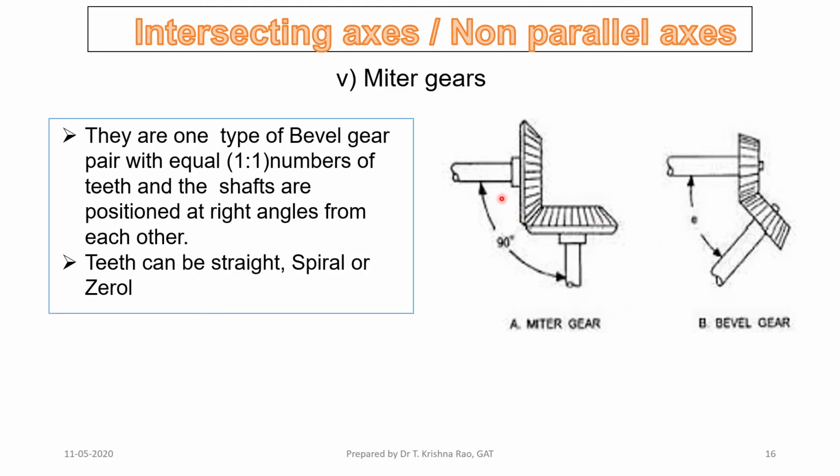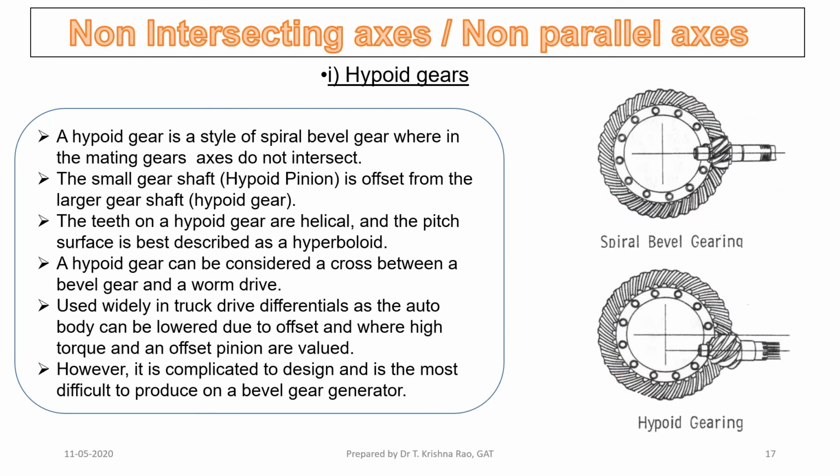Here you see a name given as miter bevel gears. Two bevel gears of identical size are called miter bevel gears. Both are equal, and the angle between them is 90 degrees. That means two identical bevel gears at 90 degrees are called miter bevel gears. A miter joint is used in English. Miter is a 45 degrees joint there.